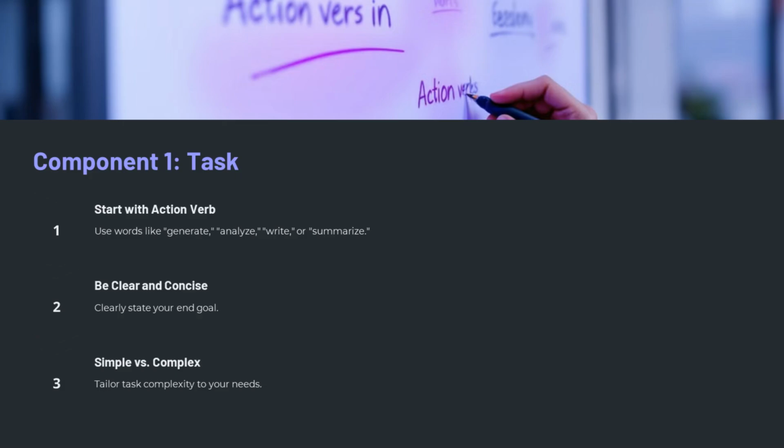Task: always start your prompt with an action verb like generate, analyze, write, or summarize. Be clear and concise about your end goal. For example, simple task: generate a 3-month training program for a 70 kg male aiming to gain muscle. Complex task: analyze 100 pieces of user feedback, identify the top 3 insights, and categorize them by team responsibility. A clear task ensures the AI knows precisely what you want.